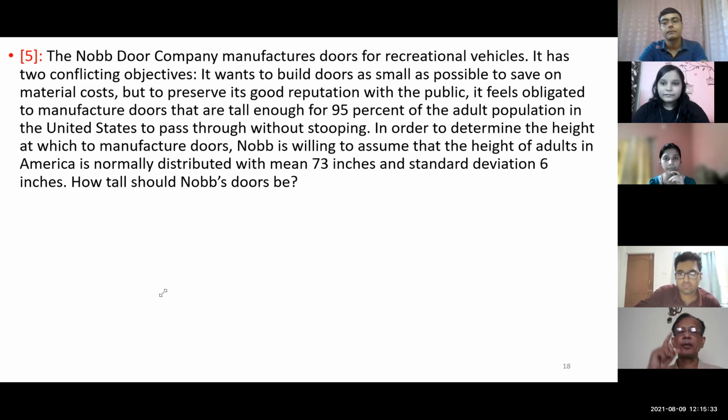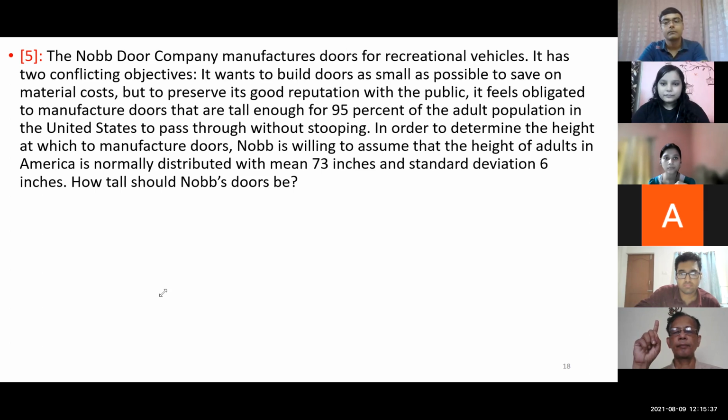What are the objectives? Objective number one, Aditi. The first objective is that they want to build small doors so that they can save their material costs, and also preserve their reputation within the public. Aditi, you have told everything. First objective: save material, save resources. What is the second objective, Sarada?